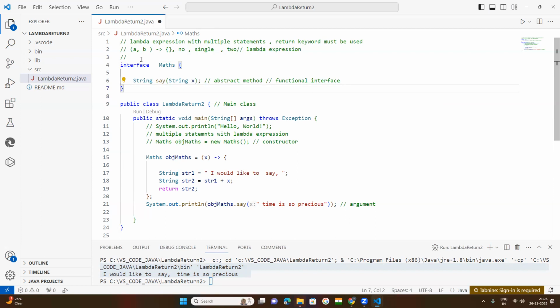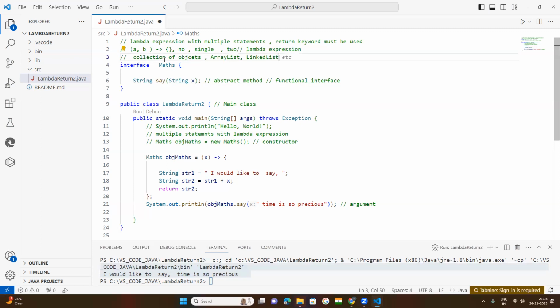Lambda expressions will be used with collections of objects like lists, tuples, dictionaries, sets in Python, but in Java they are array list and linked list, because they hold multiple data.